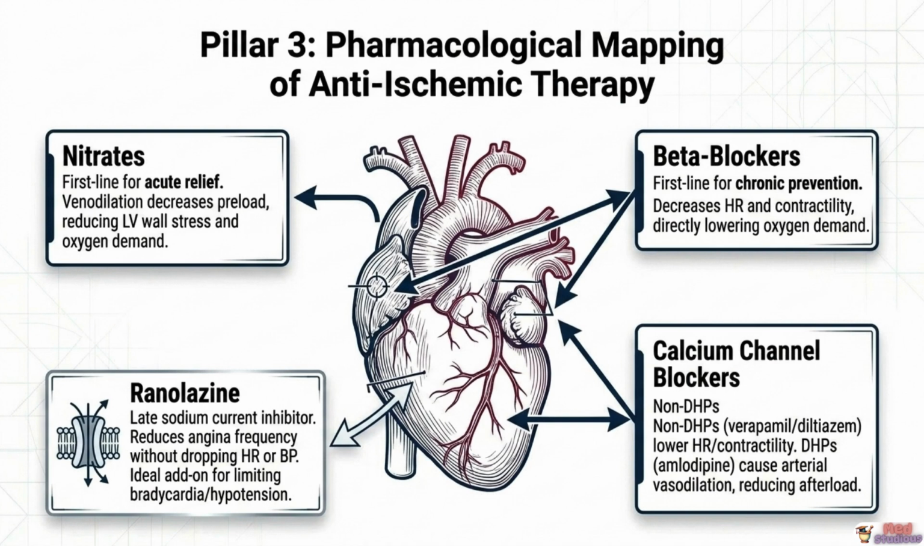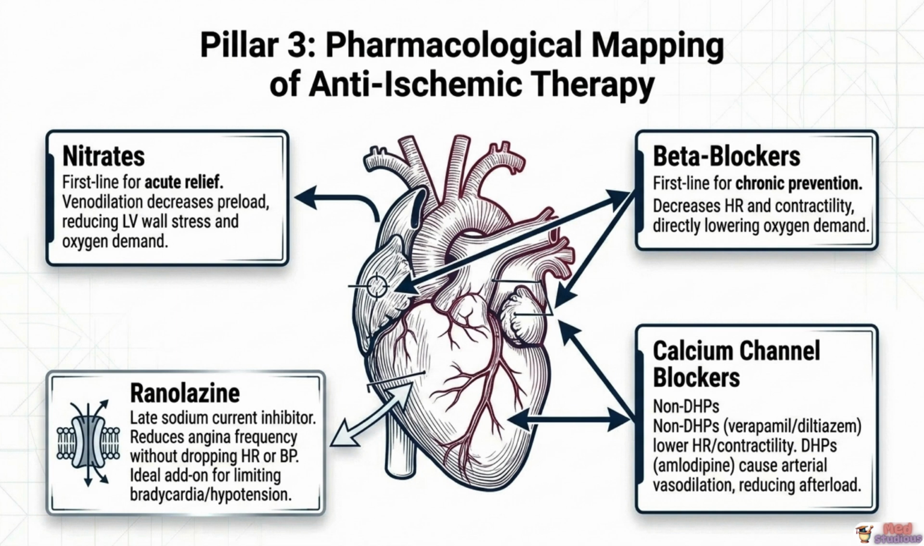Anti-ischemic therapy maps onto 4 distinct drug classes, each working through a different physiological mechanism. Nitrates are first line for acute symptom relief, working through venodilation, which decreases preload, reduces left ventricular wall stress, and consequently lowers myocardial oxygen demand almost immediately. Beta blockers are first line for chronic prevention of anginal episodes, decreasing heart rate and contractility, directly lowering oxygen demand both at rest and, critically, blunting the rise in demand that occurs with exertion.